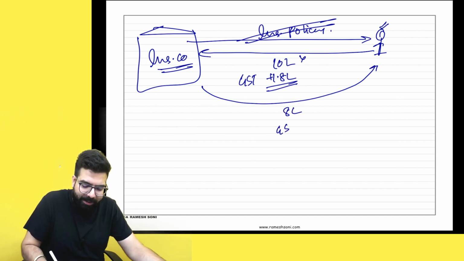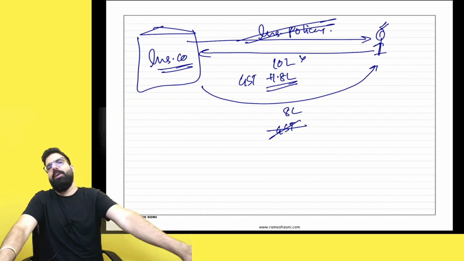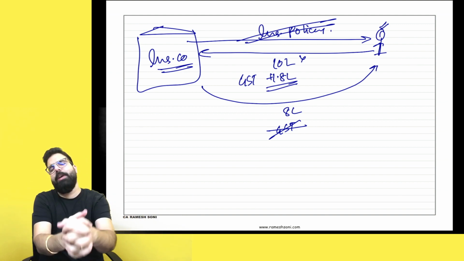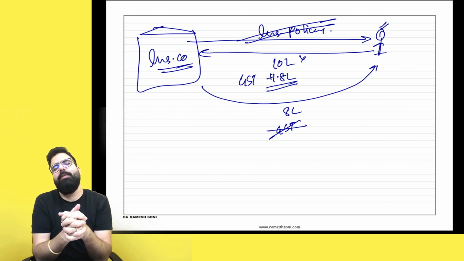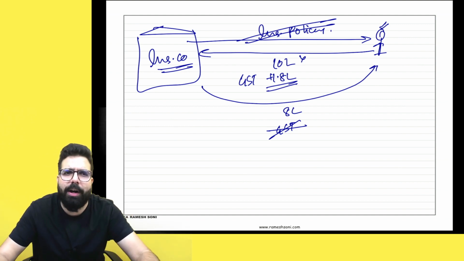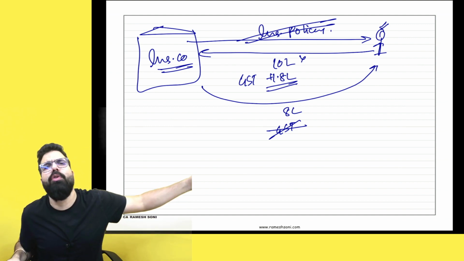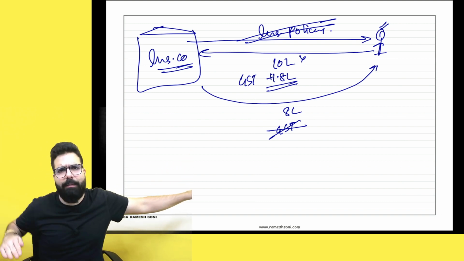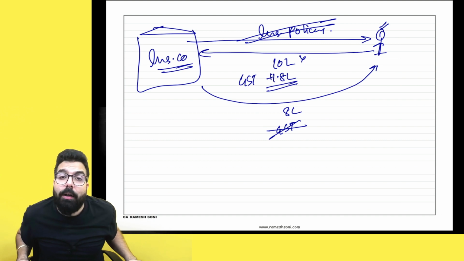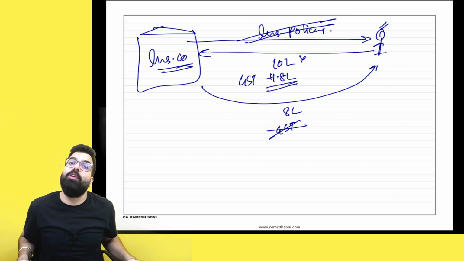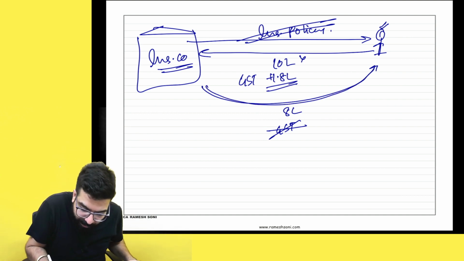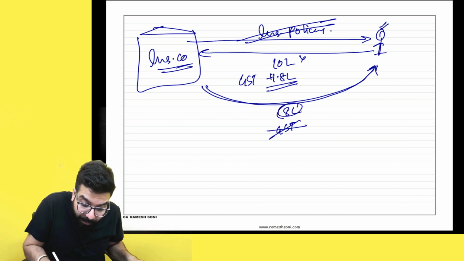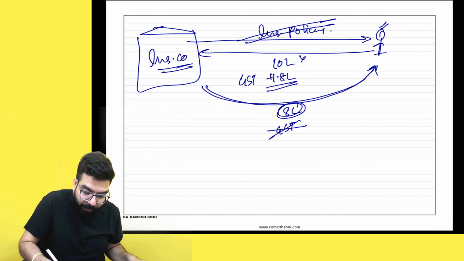They told, sir, GST we can't refund because the time limit for issuance of credit note is gone. Maybe they came to know after 2 years, 3 years. Sir, if the time limit for credit note is not gone, then they will issue you a credit note, give you the GST back, and take the GST back from the government. They will adjust their liability. But if the time limit for issuance of credit note is gone, they will just refund your amount, maybe after deduction of all their charges. They refunded only 8 lakh to me. They did not refund the GST amount to me.